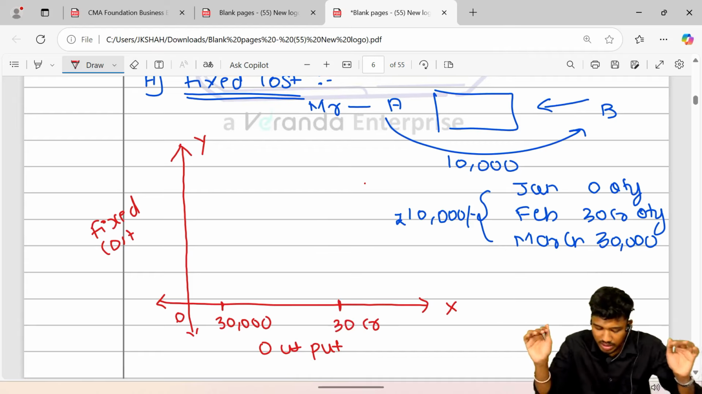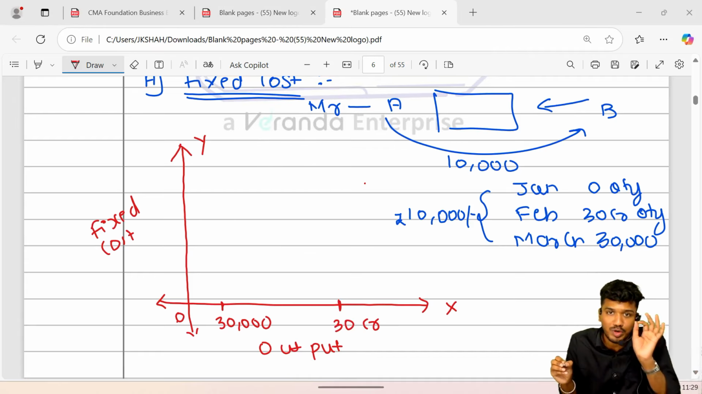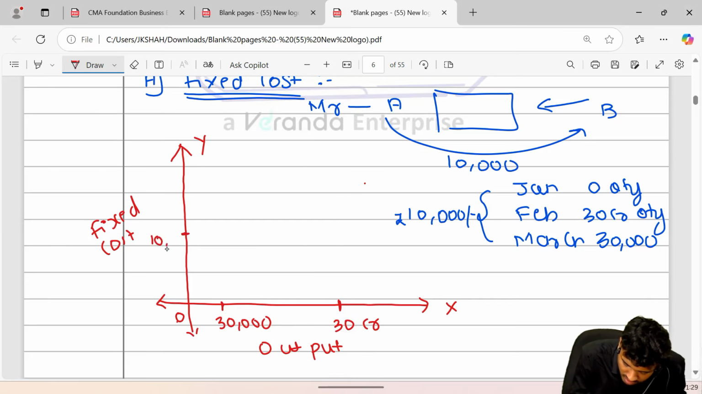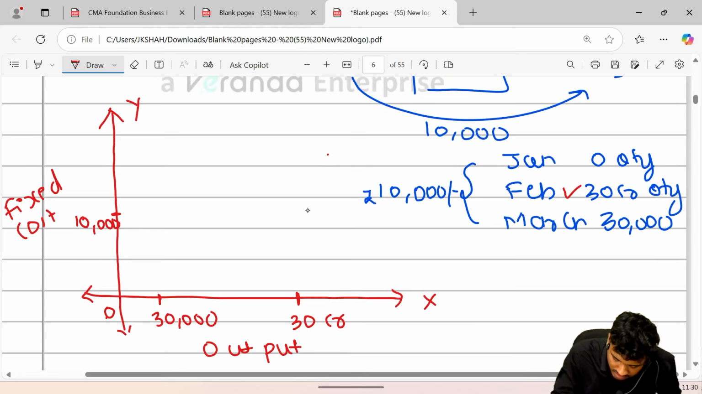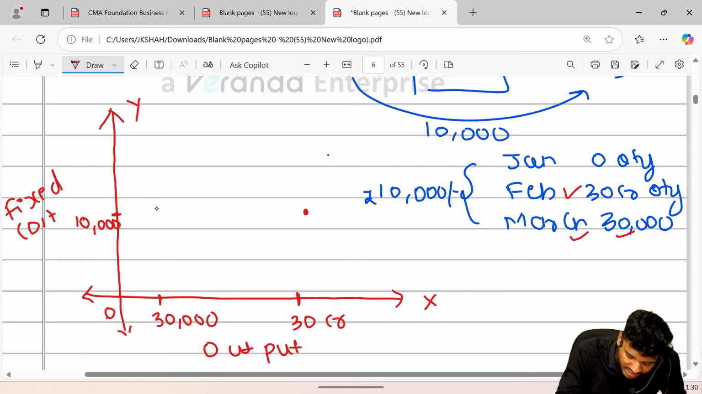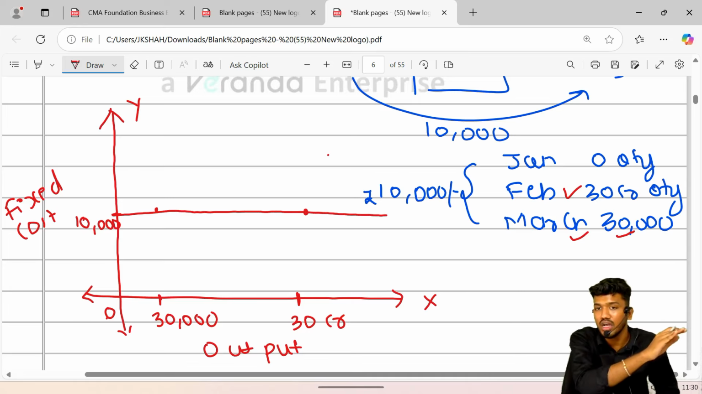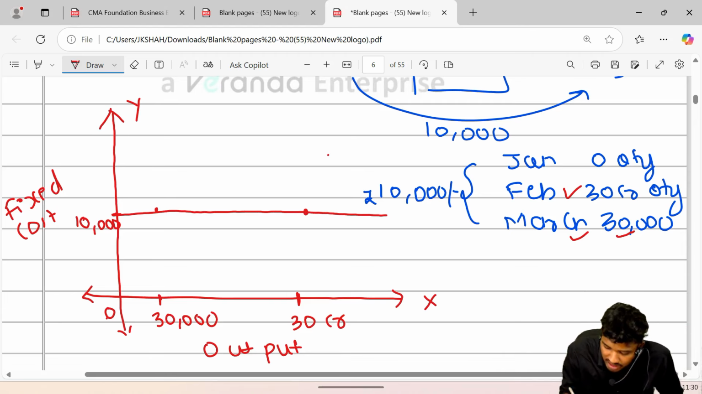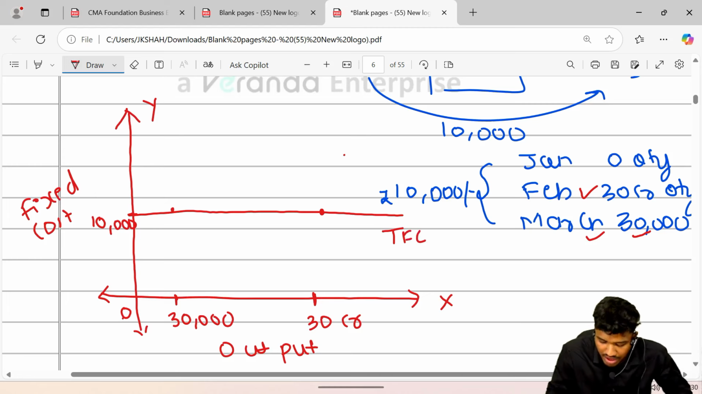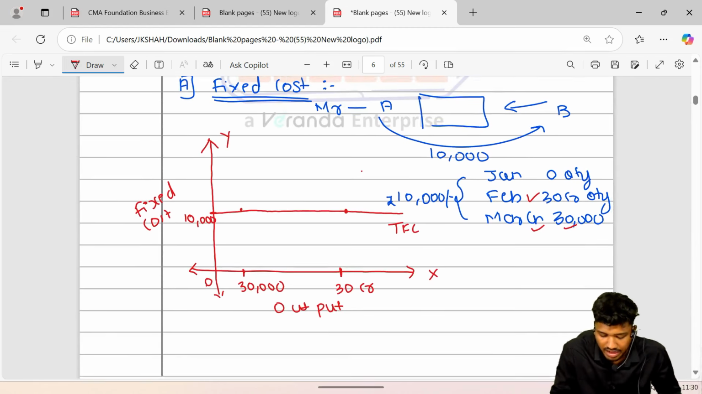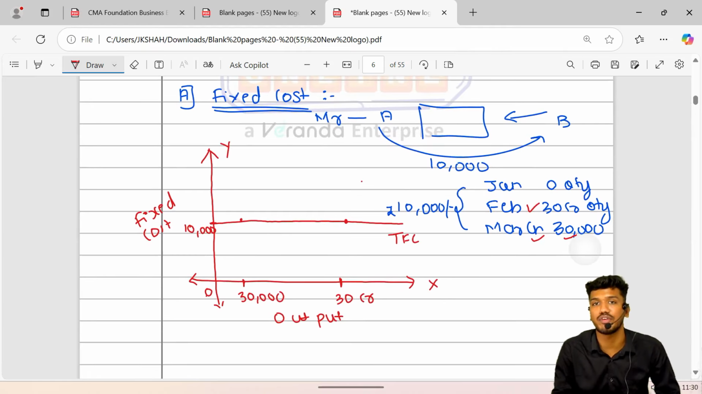Now guys, you tell me, when the output was zero, still the cost was rupees 10,000. When the output in the month of February was 30 crore, again the cost was 10,000. When the output in the month of March was 30,000, again the rent was 10,000. So basically fixed cost always remains the same. So that way it will be a horizontal line and it will be parallel to the x-axis. Hence the total fixed cost curve is horizontal and parallel to the x-axis. Hence this is the shape of the fixed cost curve.